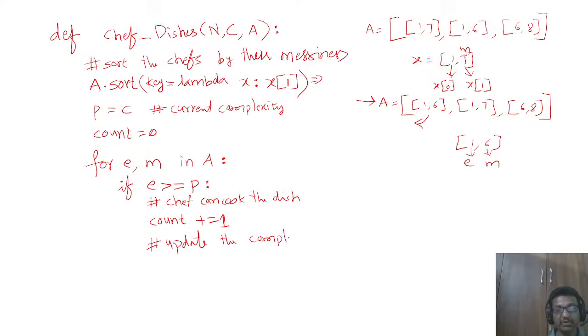So the complexity you should update here. How can you update the complexity? The current complexity p becomes the maximum of the current p value and the messiness, which is indicated by this m value here. So p is equal to max of p comma m, whichever is maximum will be stored here. Then in this case, 1 6, so 1 greater than or equal to, what is the messiness here in this problem?